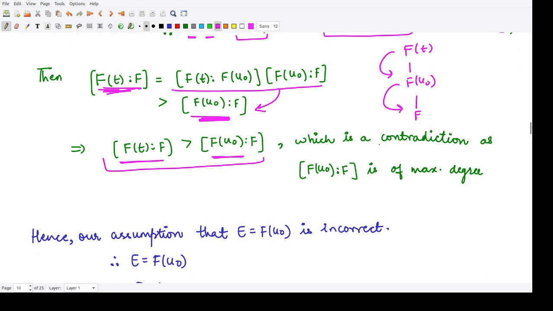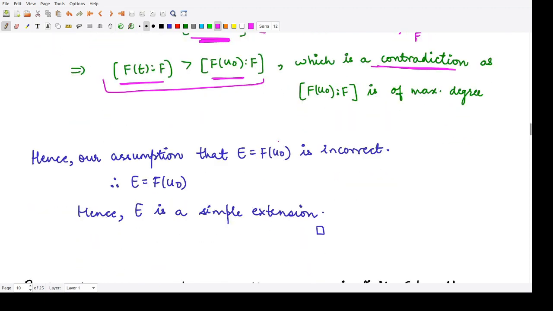According to this contradiction, our assumption that E is not equal to F(u0) is incorrect. If this is incorrect, that means E would be equal to F(u0). So E would be a simple extension.